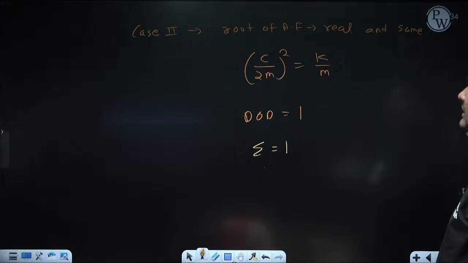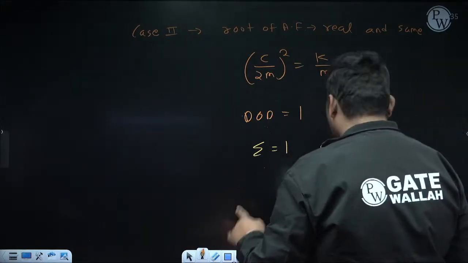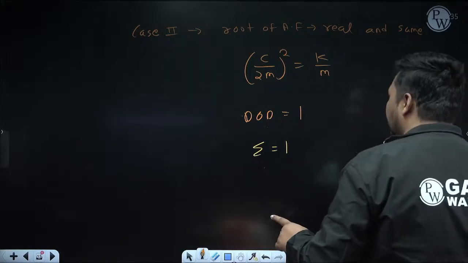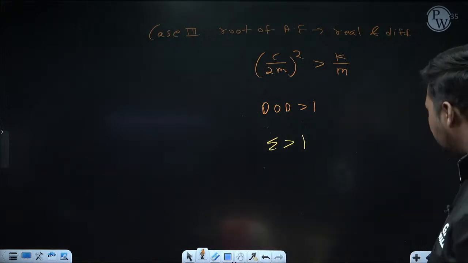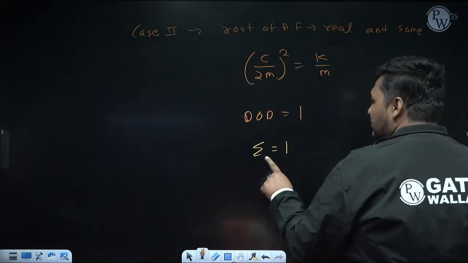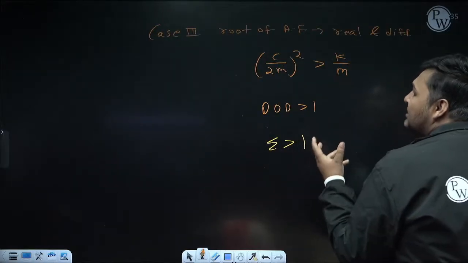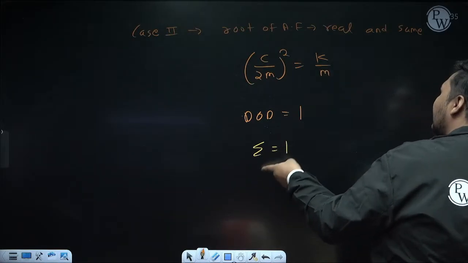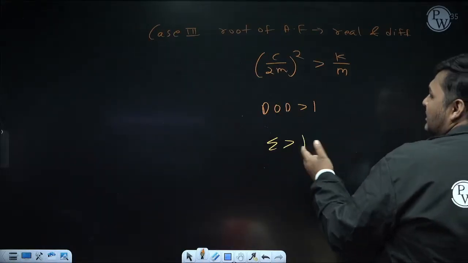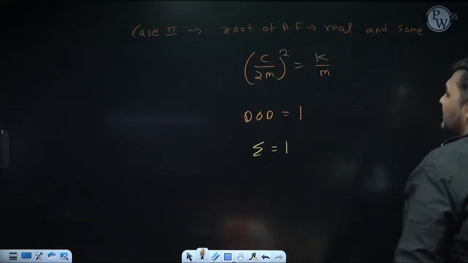Similarly, if the roots of the auxiliary equation are real and same, in this case we will find no vibration will occur. Similarly, if zeta is greater than 1, then also no vibration is occurring. Very simple. If zeta is greater than 1, we are increasing the damping, and since damping resists the vibration, if you are not getting any vibration at zeta equal to 1, then if you increase damping further, again there will be no vibration. So whether zeta is equal to 1 or greater than 1, in both cases vibration will not occur.